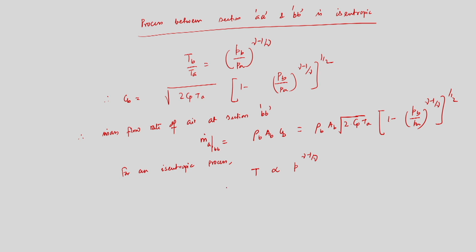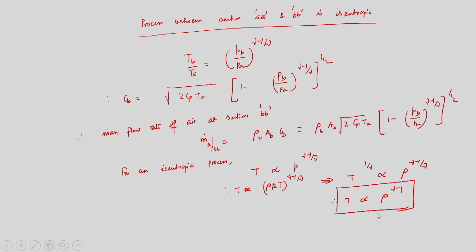If that is the case, that means T is proportional to rho RT to the power gamma upon 1 minus gamma. Therefore, if I do this analysis, I can write T to the power 1 by gamma will be proportional to rho to the power gamma minus 1 upon gamma. Therefore, T is proportional to rho to the power gamma minus 1. This is very important for an isentropic process.